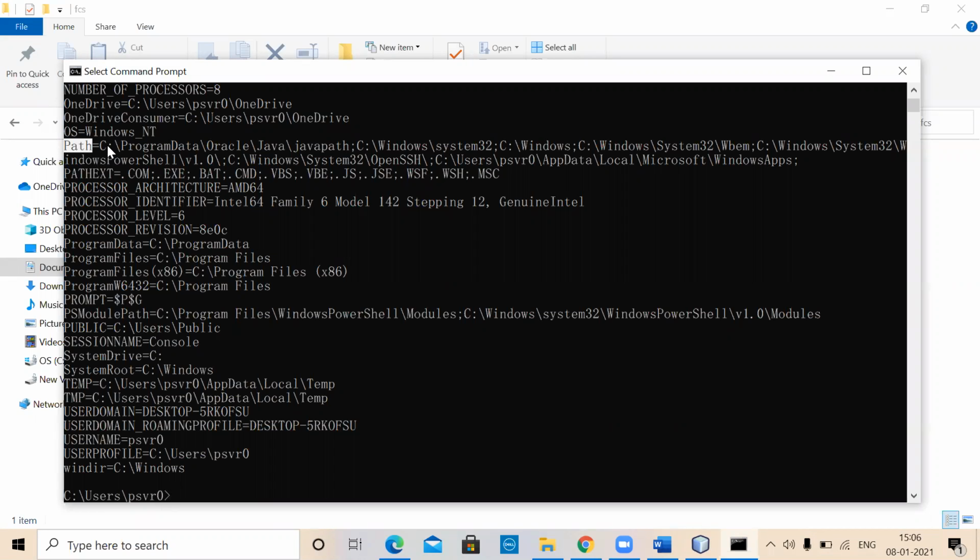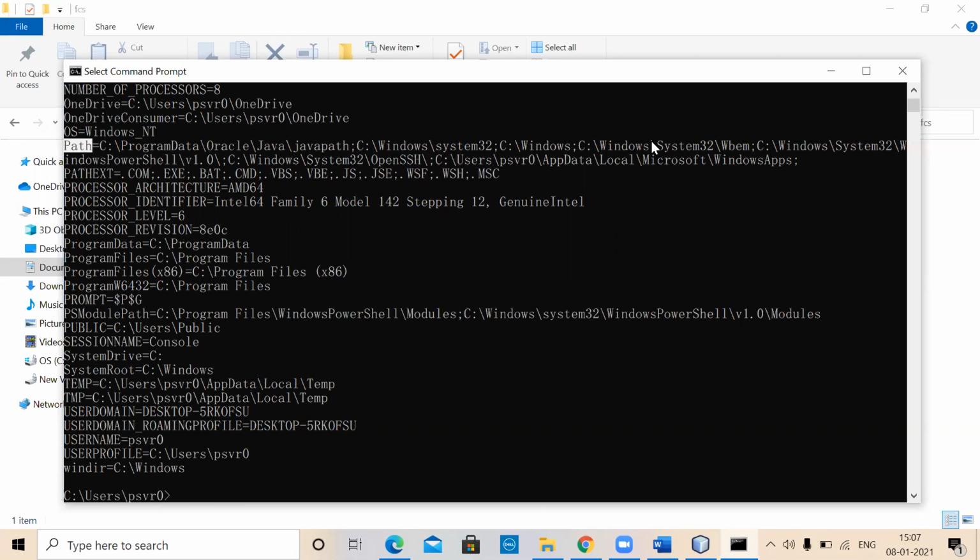This path is going to contain a list of the folder names. What are the folders that contain the commands? Whenever you type a command here, it will look for the corresponding executable file in the folders that are provided as a path variable. So here, as you can see, ProgramData, Oracle, Java, Java path. This one thing is there. Windows System32 is there. So like this, colon separated. Normally you call them semicolon separated here, whatever. There are a number of entries in the list.